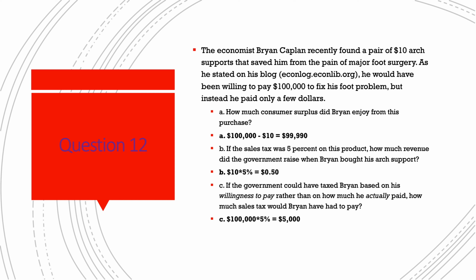$99,990. For question B, if the sales tax was 5%, we would simply multiply that 5% by the price he had to pay, which is $10. That gives us $0.50. For question C, if the government could have taxed Brian based on his willingness to pay, which is $100,000, instead of the amount he actually paid, in that case, we would simply multiply the amount he was willing to pay by 5%, and that gives us $5,000, so significantly higher than the tax he actually paid.